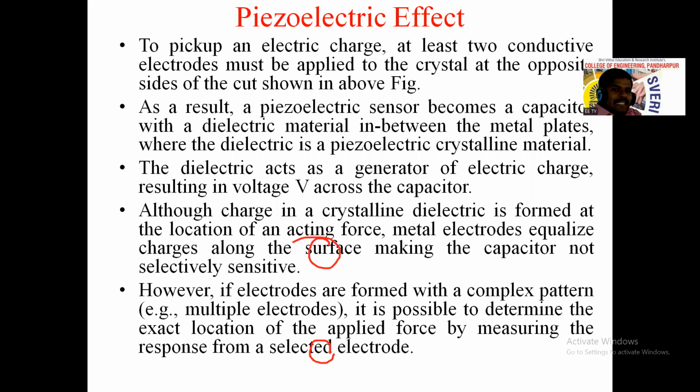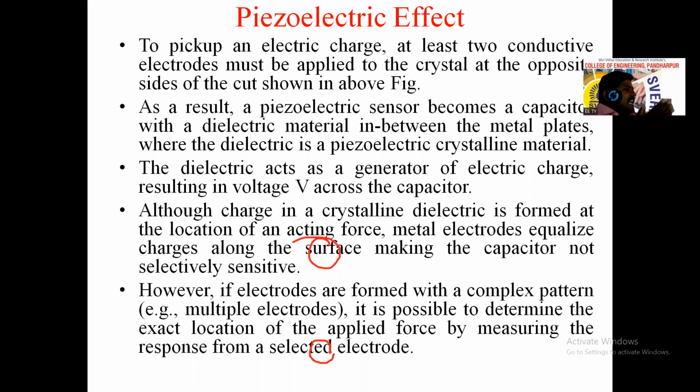To pick up an electric charge, at least two conductive electrodes must be attached to the surface of the crystalline material, applied to the crystal at the opposite sides of the cut shown in the above figure. As a result, a piezoelectric sensor becomes a capacitor with the dielectric material in between the metal plates. In the above figure, we are using two electrodes, one positive and one negative, and in between them we have taken the crystalline material.